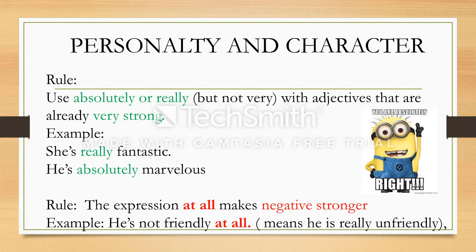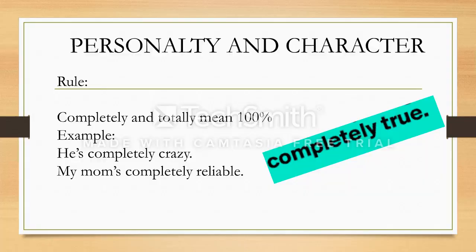So in this case, I will use at all. So you remember, at all is used to make a negative stronger, and absolutely or really is used to make an adjective which is already very strong, stronger.